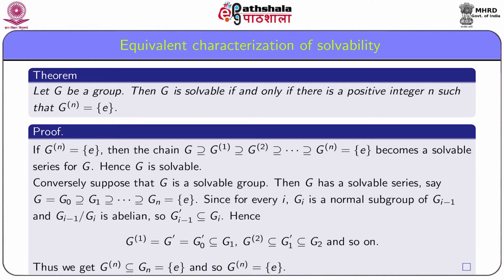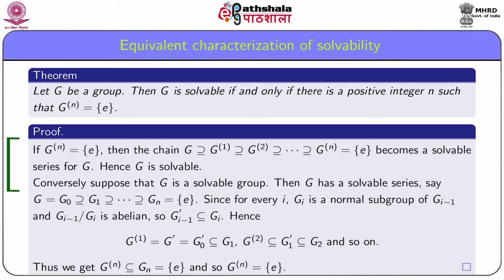Now we have the following useful equivalent characterization of solvable groups. Let G be a group. Then G is solvable if and only if there is a positive integer n such that the nth commutator subgroup Gn is equal to E. First, assume that we have some positive integer n such that the nth commutator subgroup Gn is the identity subgroup.